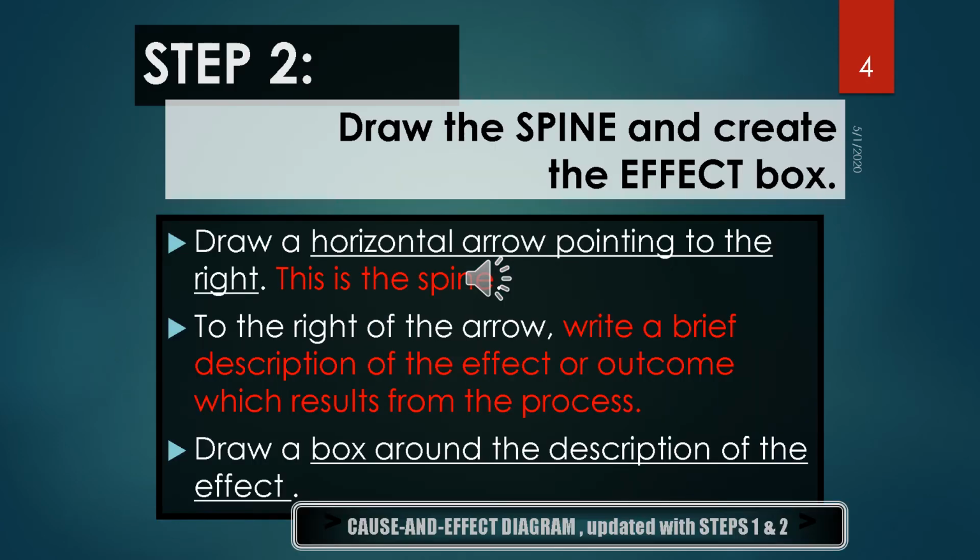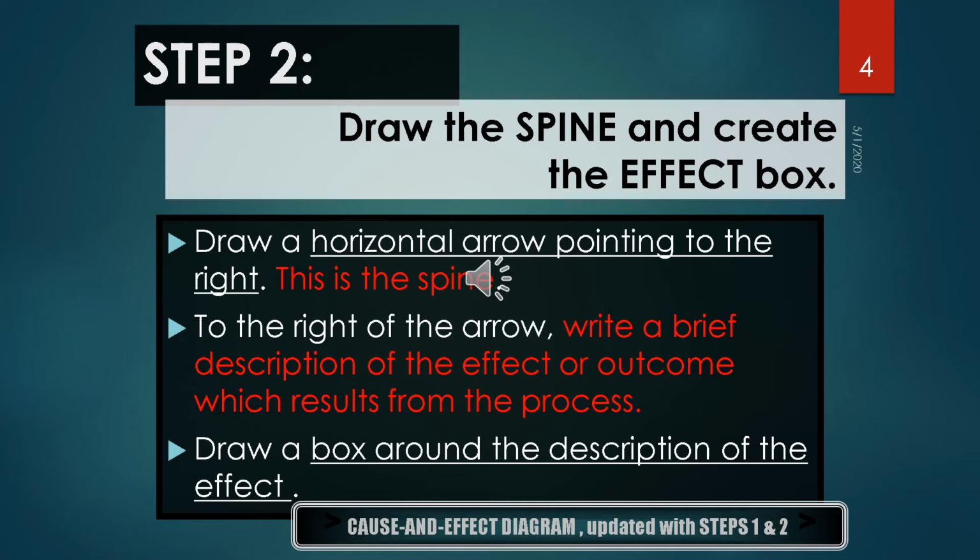Step number two: draw a spine and create the effect box. First of all, draw a horizontal arrow pointed to the right. This is the spine of the diagram. On the right side of the arrow, write a brief description of the effect or outcome which results from the process. Here, I have taken an example. My effect is 4 kilometers per liter for one particular vehicle.